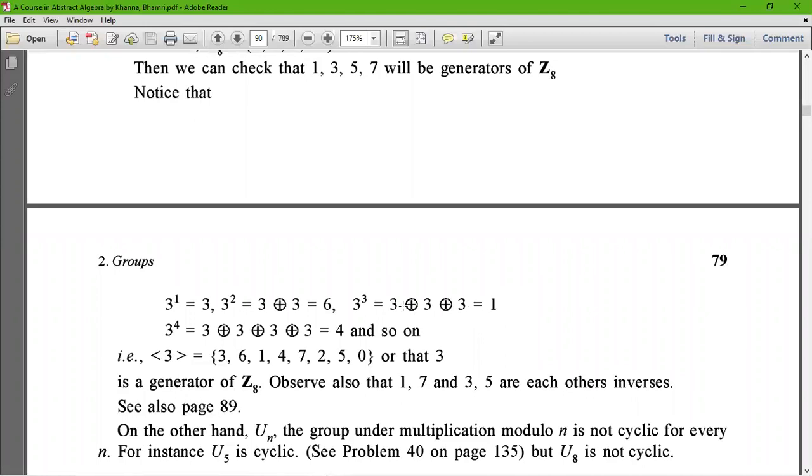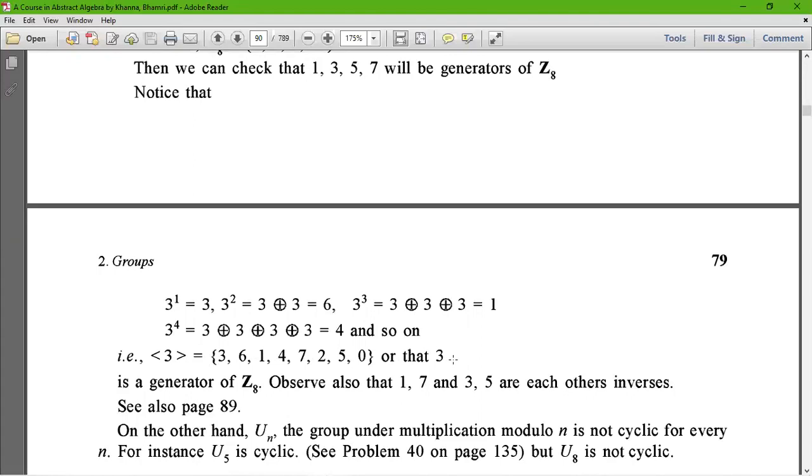Then 3 raised to the power 4 equals 3 ring sum 3 ring sum 3 ring sum 3, which becomes 4, and so on. We can move on. That is, 3 is the generator of the given group: 3, 6, 1, 4, 7, 2, 5.